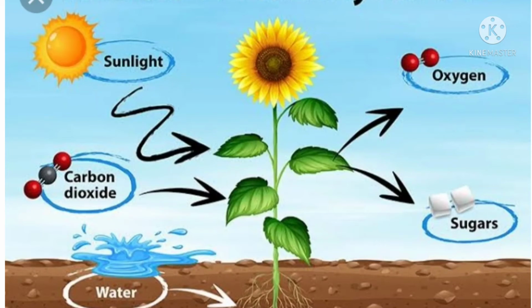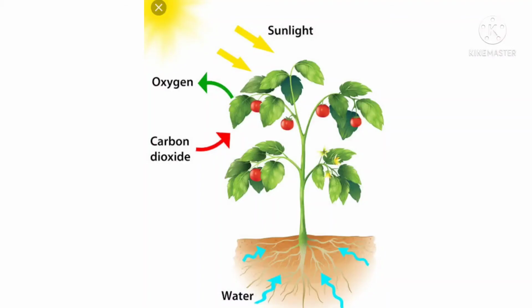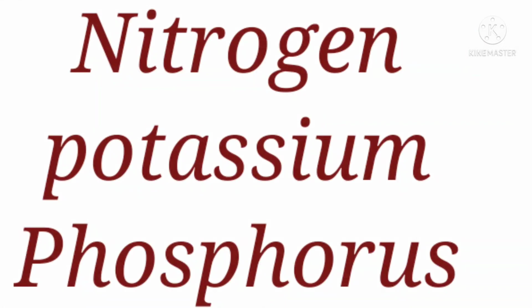But plants need other nutrients in less quantity to do this. Nutrients needed are nitrogen, potassium, and phosphorus.